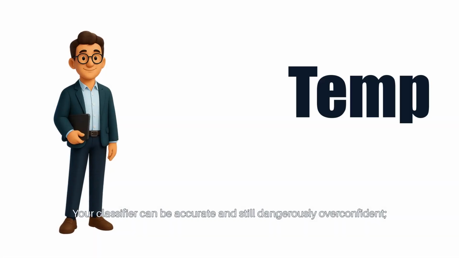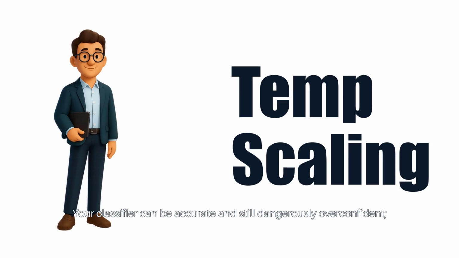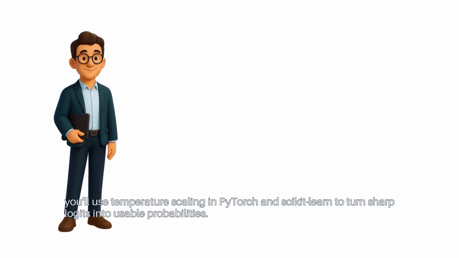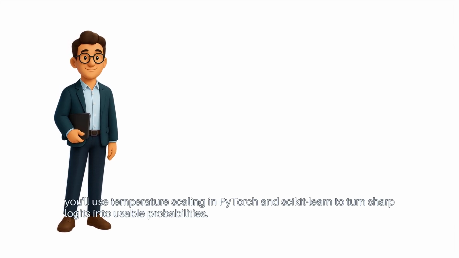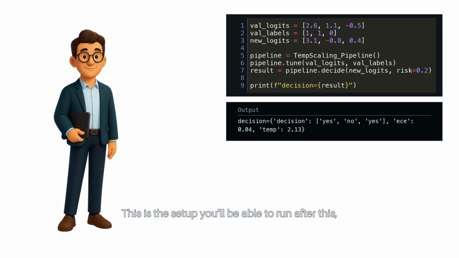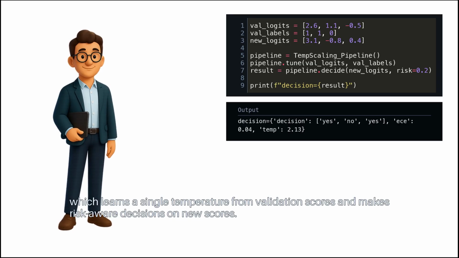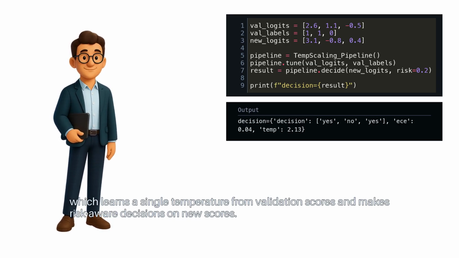Your classifier can be accurate and still dangerously overconfident. You'll use temperature scaling in PyTorch and scikit-learn to turn sharp logits into usable probabilities. This is the setup you'll be able to run after this, which learns a single temperature from validation scores and makes risk-aware decisions on new scores.